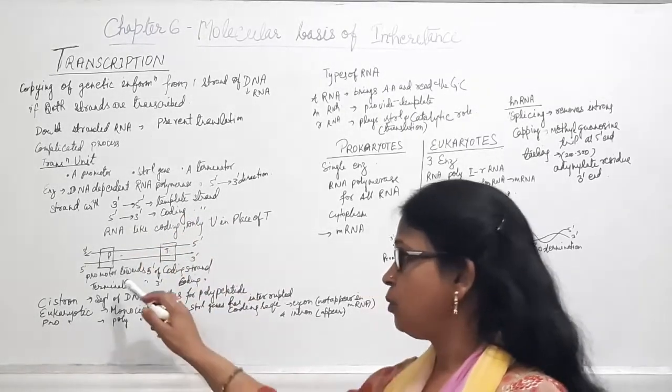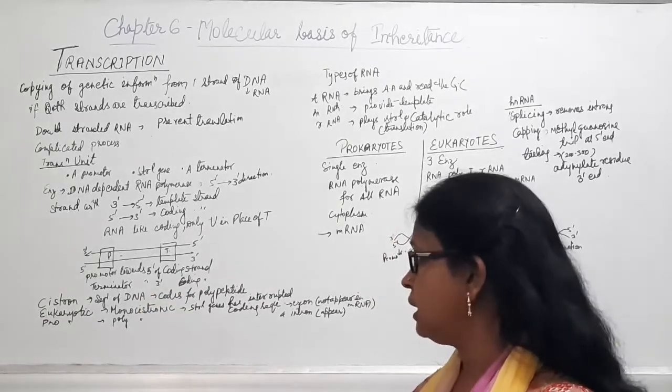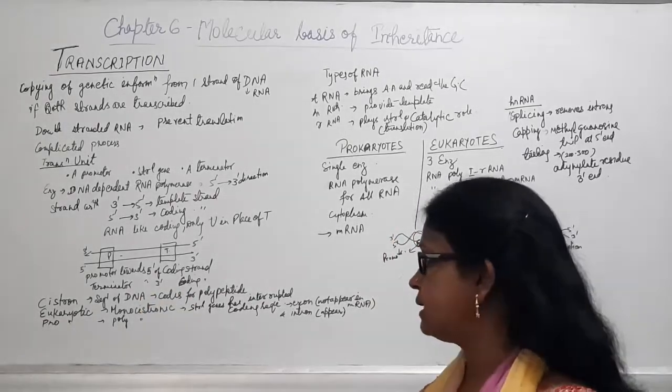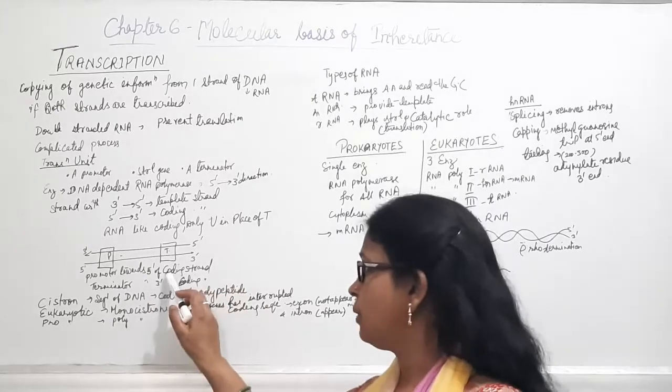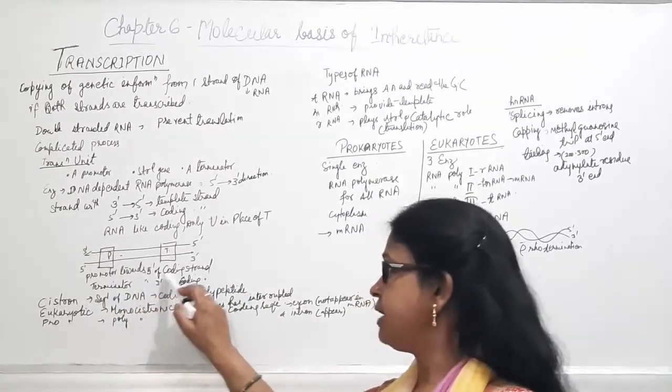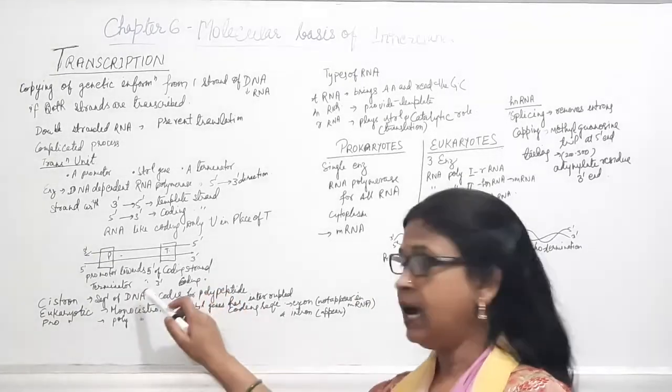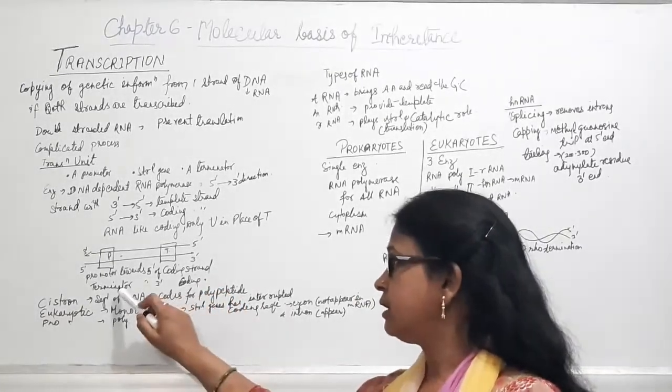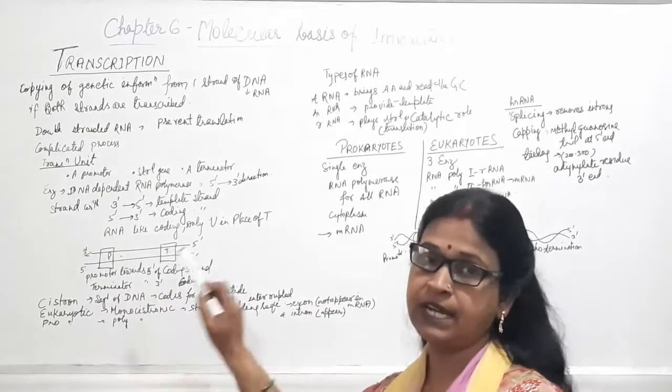Now, the location of the promoter and terminator is decided with respect to the coding strand. The promoter will always be towards the 5' end of the coding strand, and the terminator will be towards the 3' end.